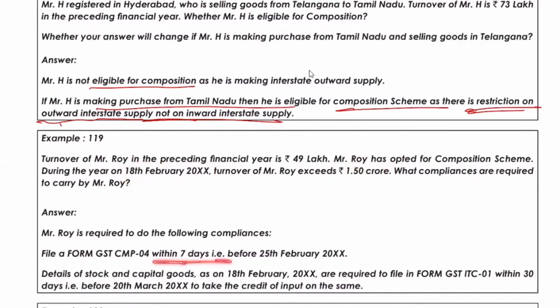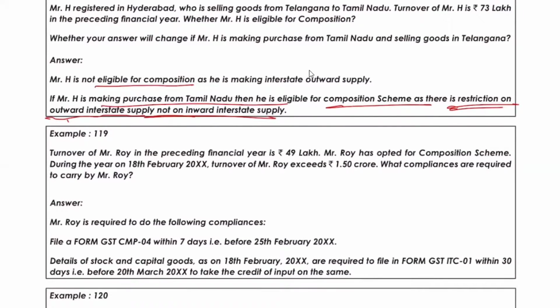They have written 7 days. It's not needed to be learned, but okay. Just you need to know what is to be filed. There is some disturbance actually. Yeah, I'm not able to. I think Chandu is sitting in his drawing room, in front of TV. Now, okay, I may repeat it again.